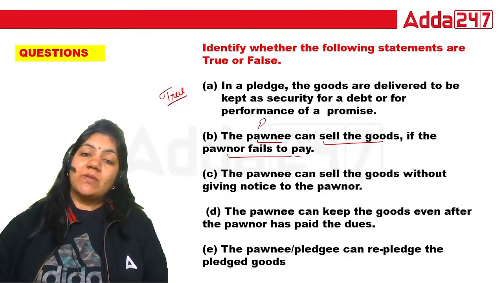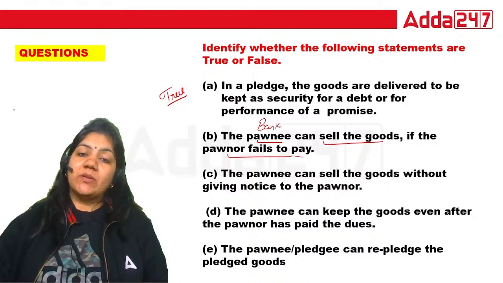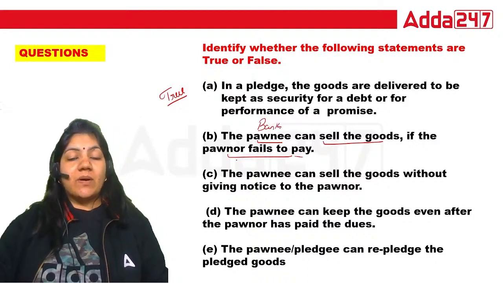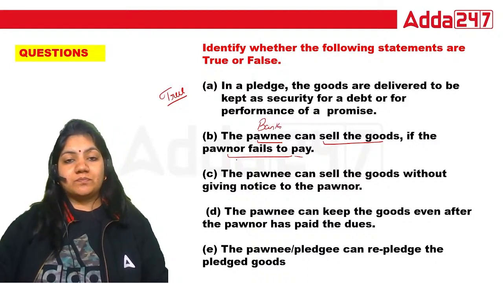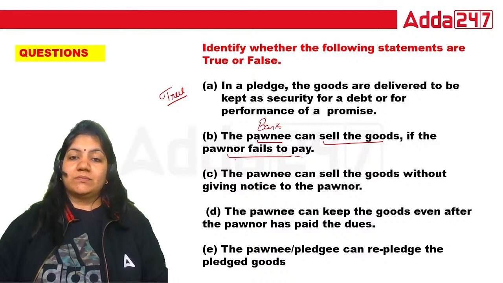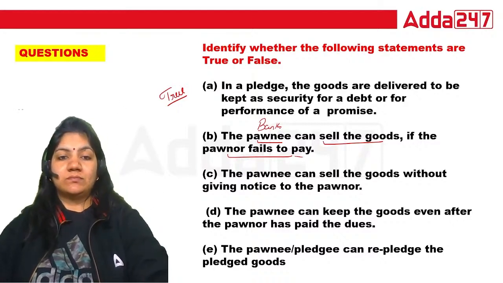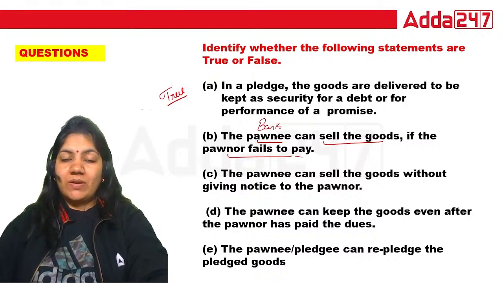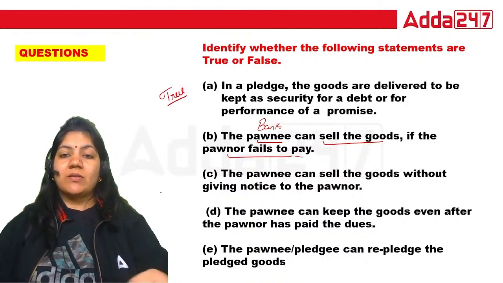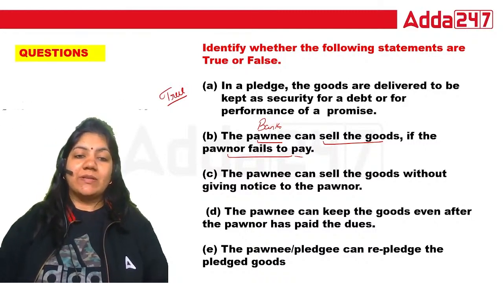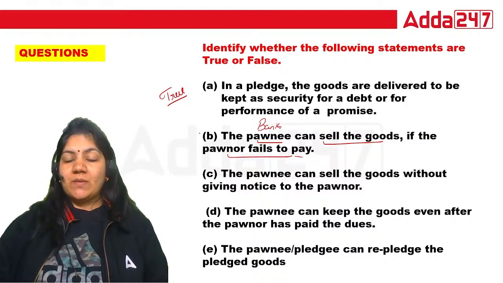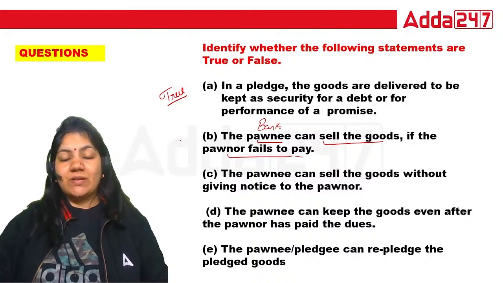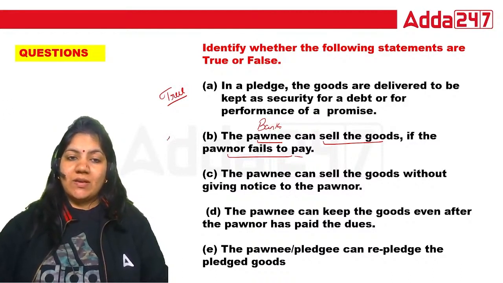So for pawnee, we have given the example of the bank. So the bank can sell the goods if the pawner fails to pay. Tell me. For this, the right answer is absolutely yes. The pawnee can sell the goods. The answer is yes. That is a true statement.